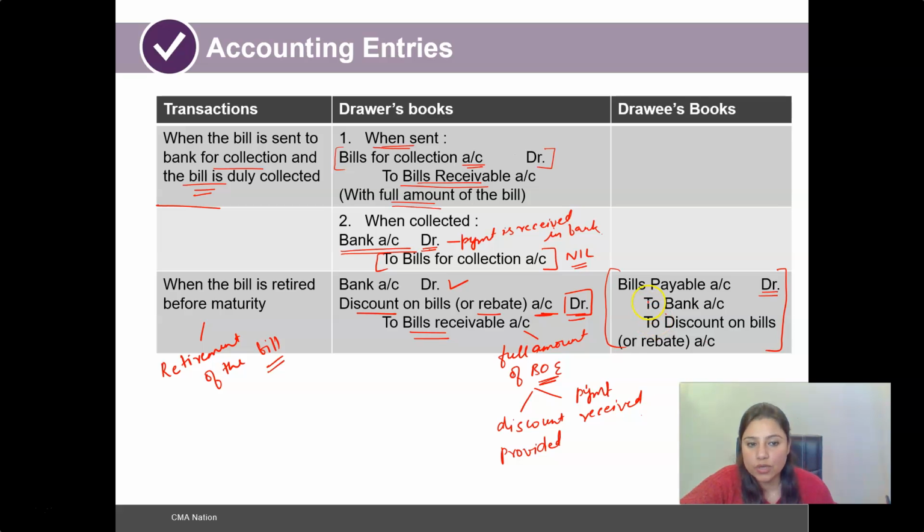In the case of the drawee's books, bank account would be credited as the payment is being made and discount is being received, thus it is being credited to discount on bills or rebate account, either of the two things depending on the situation or the question that we are solving. So if it is a rebate account that the business is opening, then rebate account is going to be credited, otherwise the discount received, that is discount on bills of exchange account, would be credited.